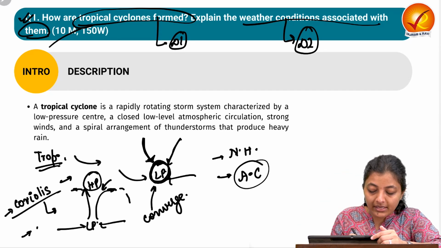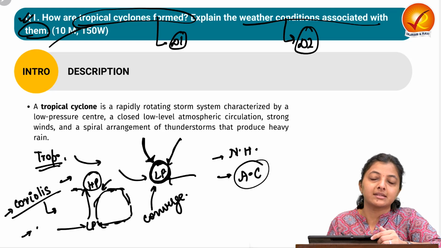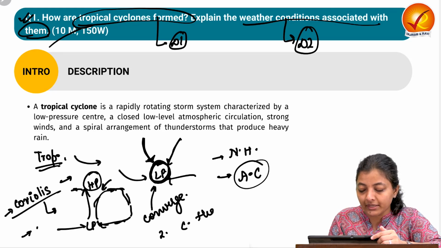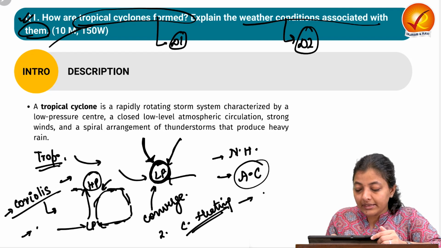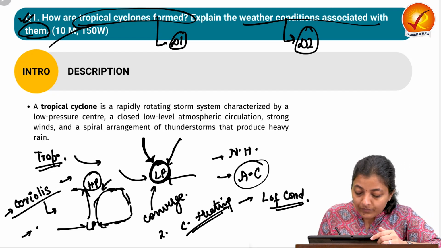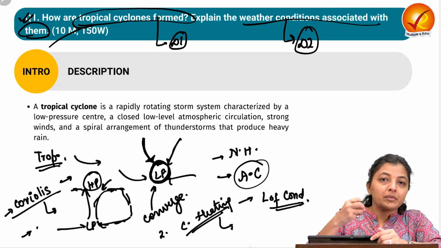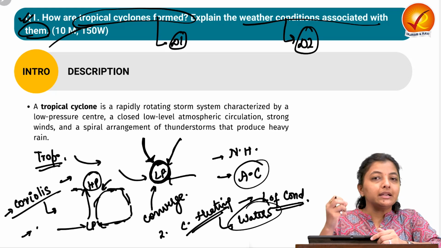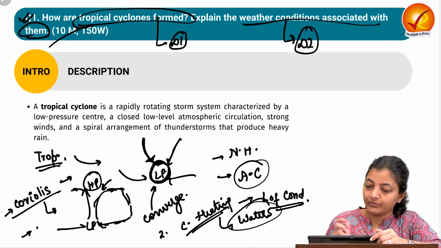So that is why it starts sustaining this system. Then it also requires consistent source of heating, and it is the latent heat of condensation that drives this system. So this system is always present on the waters, and when they hit the land, they die off.